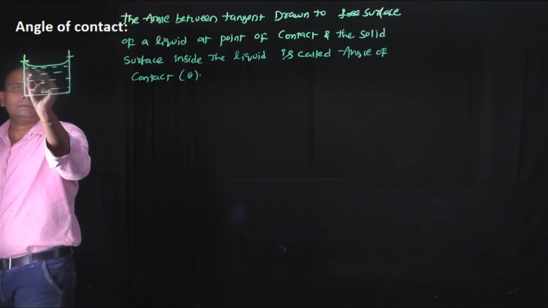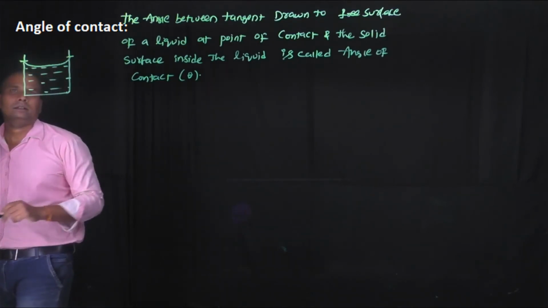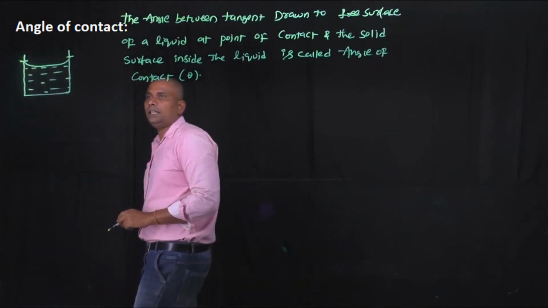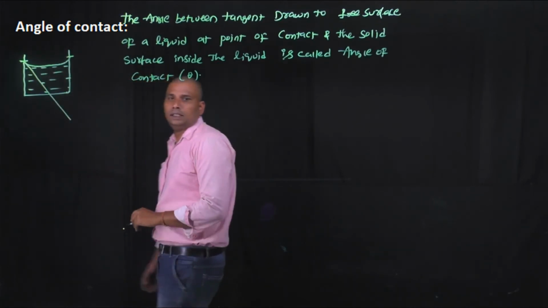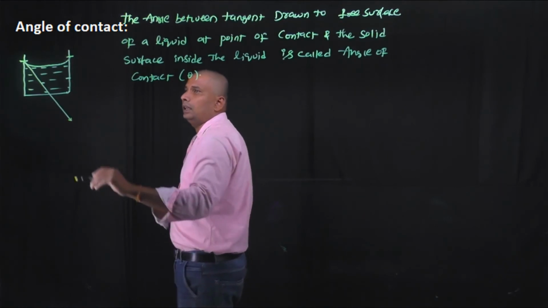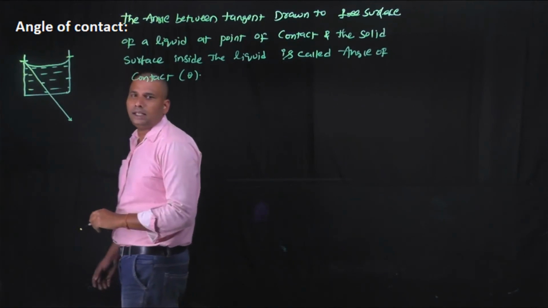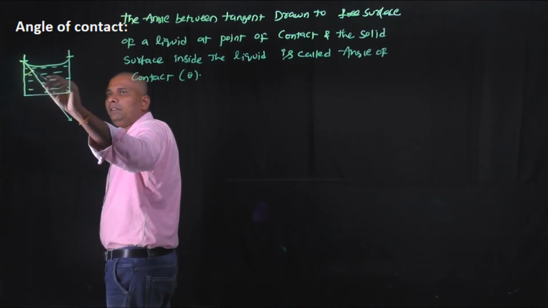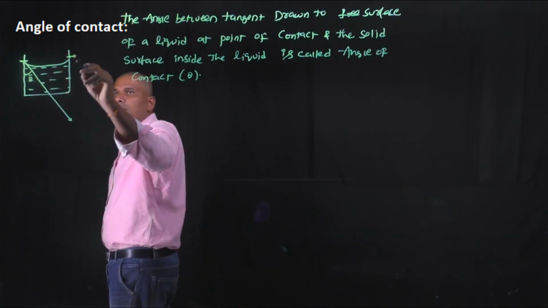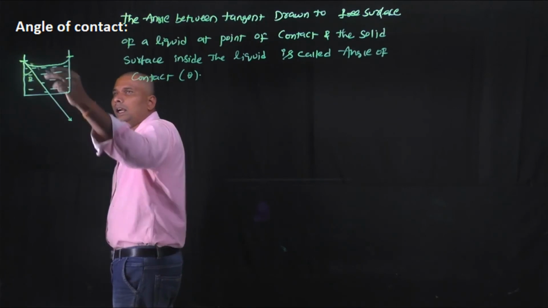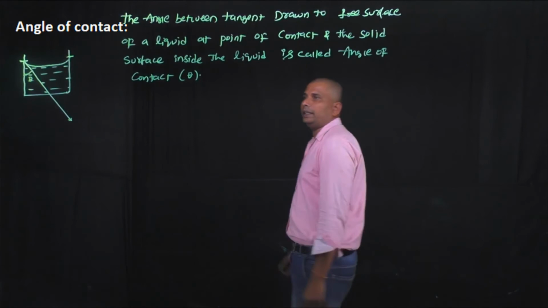From this free surface of the liquid at the point of contact, we draw the tangent to the liquid surface. Now, this is the tangent to the liquid surface, and this is the solid surface inside the liquid. Then the angle between these two, the tangent drawn to the free surface of the liquid at the point of contact and the solid surface inside the liquid, is nothing but the angle of contact.